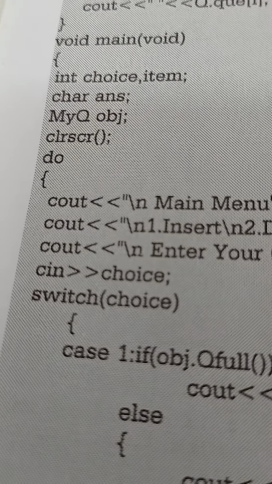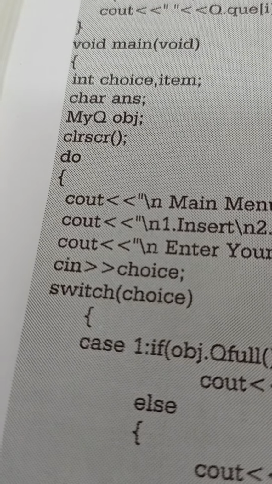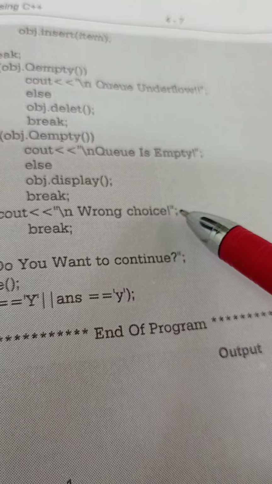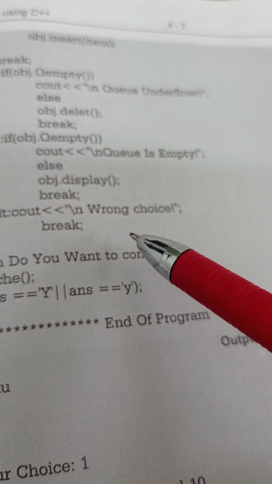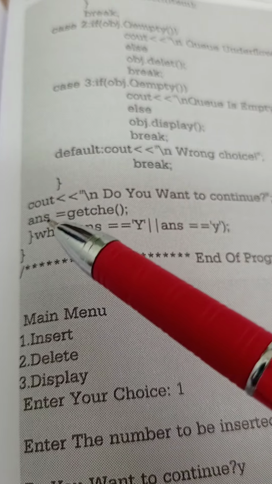At that time, if the choice is other than 1, 2, or 3, if you entered choice 4 or 5, it will execute the default instruction. Default: wrong choice, it will display this. Then break means it comes out of the switch statement. Once again it will display this.